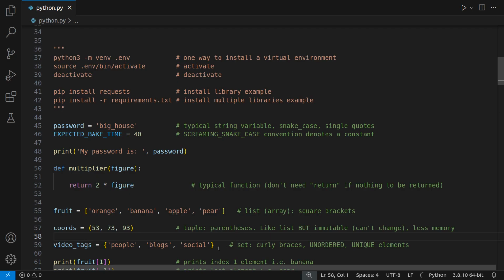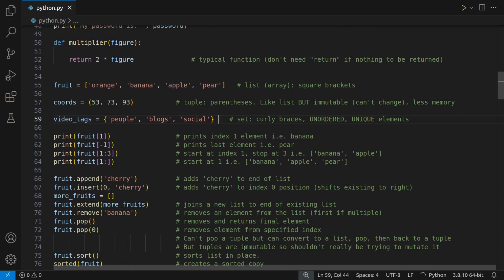Now here is another data structure denoted by curly braces, and this is called a set. This is for unordered elements. The order doesn't matter, and they're also unique, so you wouldn't repeat them. The classic case I like to remember is tags, so tags on a YouTube video, or tags on a blog post. In this case, the video or the post is related to people, social, blogs. It doesn't matter if we mix these up, and we would never repeat them. So that is when you would use a set: they're unordered but they're unique. Now let's look at some operations that we might do here.